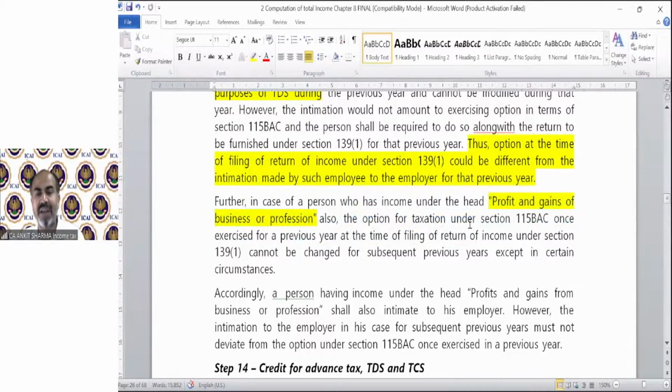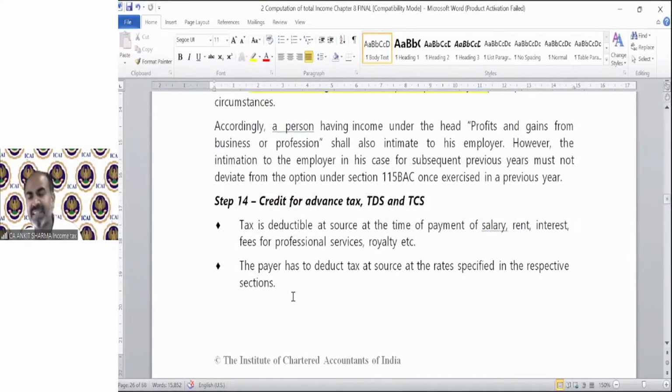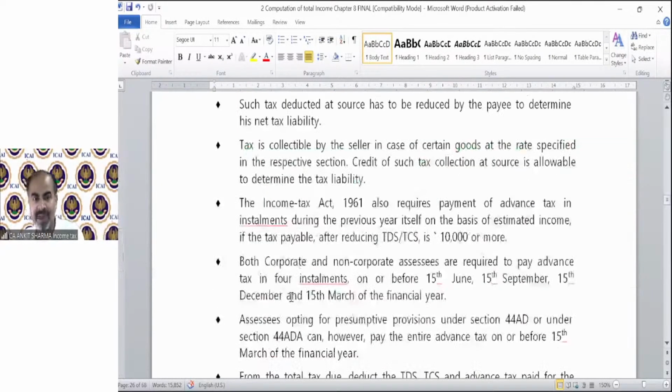Also, the option for taxation under section 115 BAC, once exercised for a previous year at the time of filing of return of income under section 139, cannot be changed for a subsequent previous year, except in certain circumstances. Clear? Whatever tax or TDS has been deducted as per 115 BAC or normal, that is going to be deducted from your tax liability. That is not an issue.